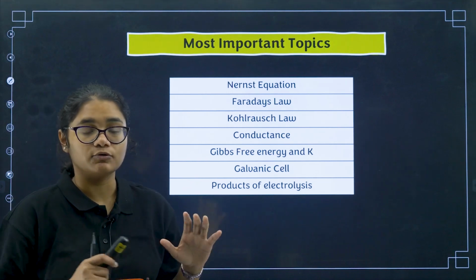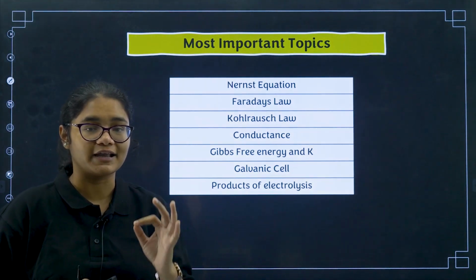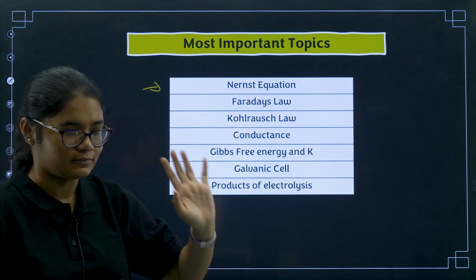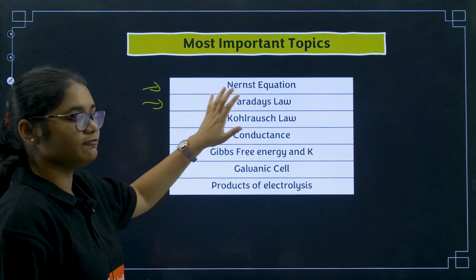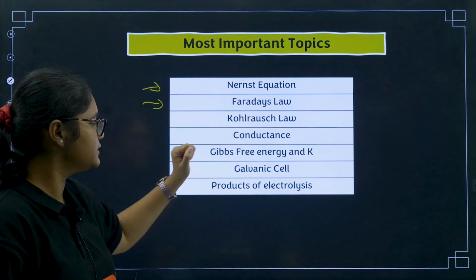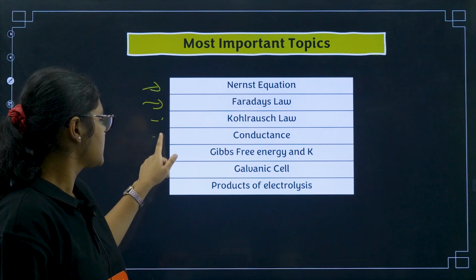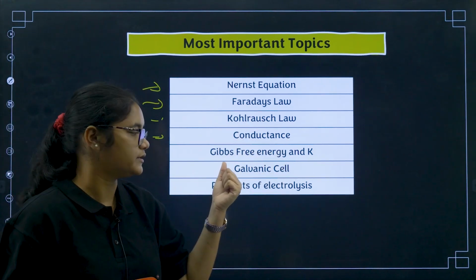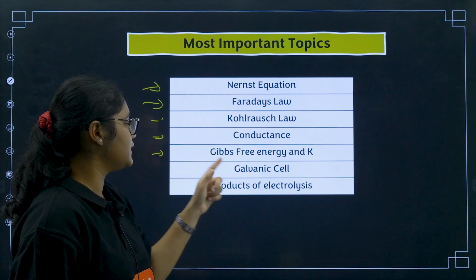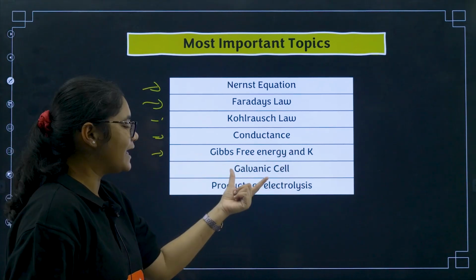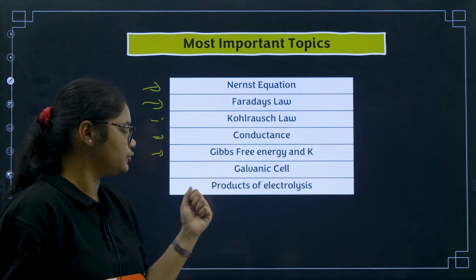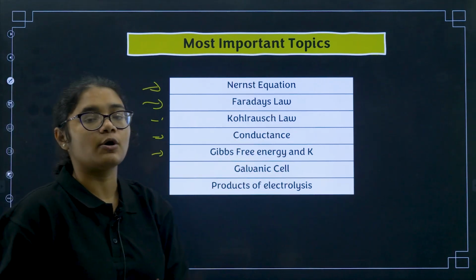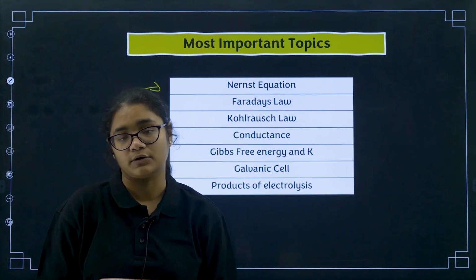So now coming to the most important topics that you should revise from this chapter. First of all, the Nernst equation, numericals you must practice. Faraday's law definitions, both the laws and the numericals. Kohlrausch law definition, conductance, there are so many formulas here, so you should be very particular about this. Then Gibbs free energy and equilibrium constant relation, the galvanic cell diagram, and the products of electrolysis. These are the most important topics that you need to cover from this particular chapter.